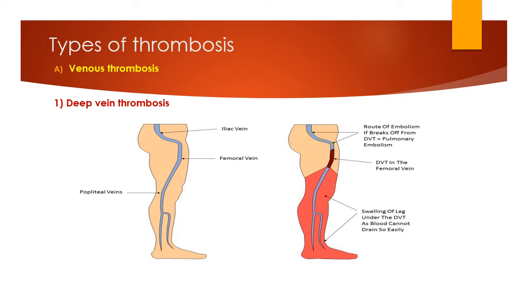These three factors are important in the formation of a blood clot within the deep vein: the rate of blood flow, thickness of blood, and quality of the blood vessel wall. These are the three important factors in the formation of a blood clot within the deep vein. These are deep vein thrombosis. And the types of thrombosis are divided into venous thrombosis and arterial thrombosis. So for venous thrombosis, the first example is deep vein thrombosis.